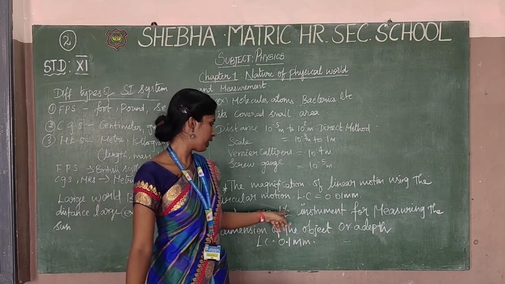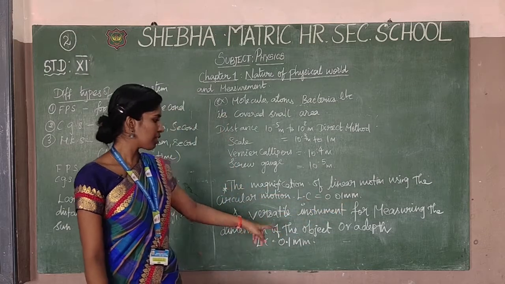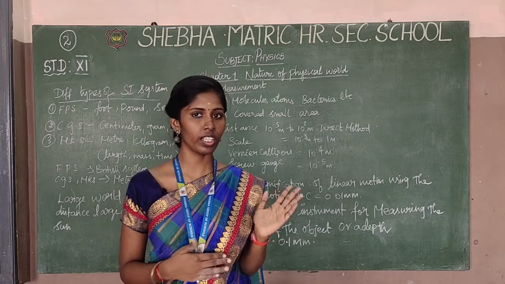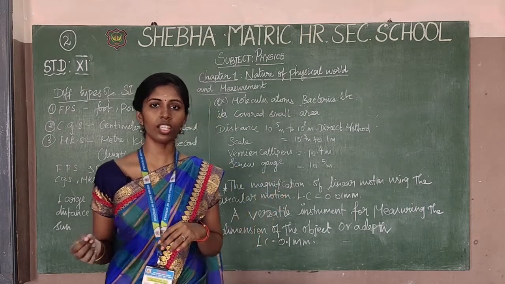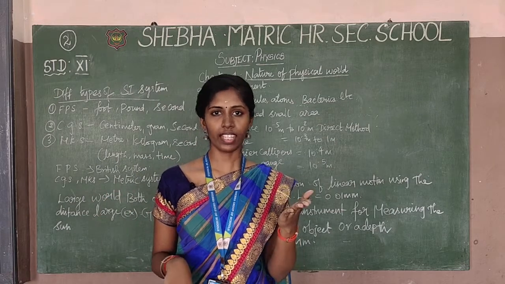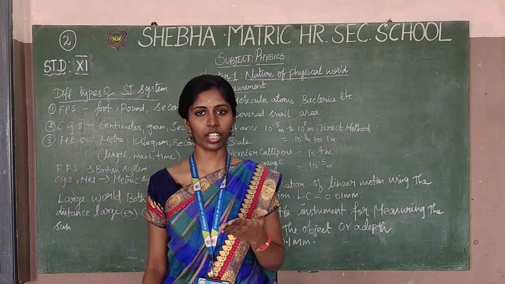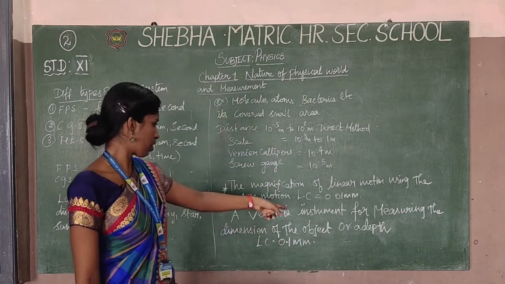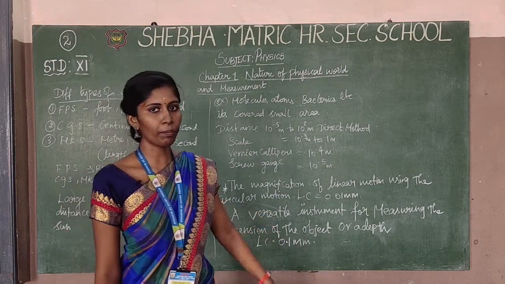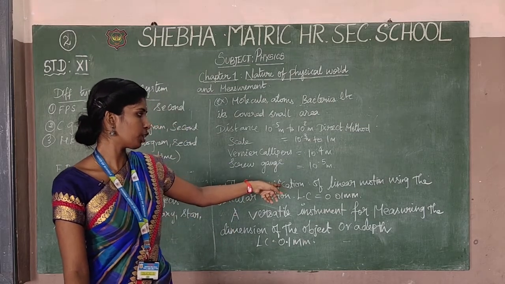After that, the vernier caliper. The vernier caliper is a versatile instrument for measuring the dimensions of objects or depth. The depth and the dimension of one object can be measured with the vernier caliper. For example, the scale and the vernier caliper are related to each other. The least count is equal to 0.1 mm, while the screw gauge's least count value is 0.01 mm.